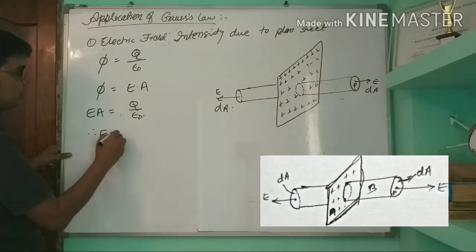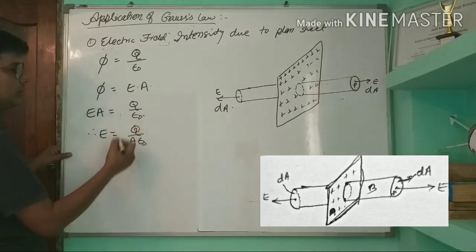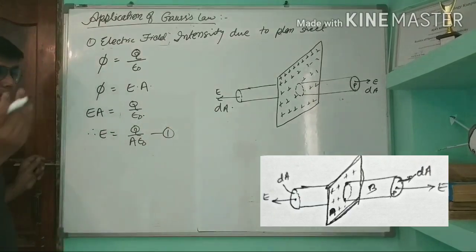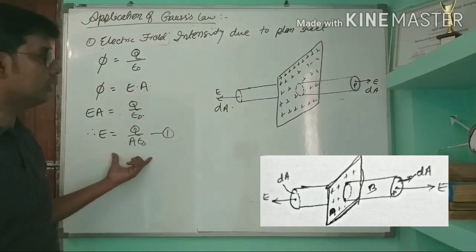Therefore E equals Q by A epsilon 0, equation first.